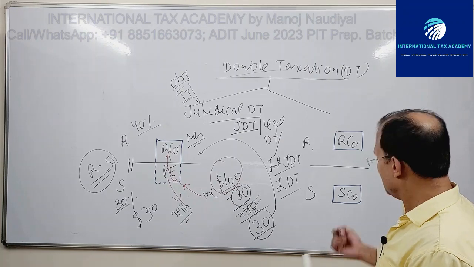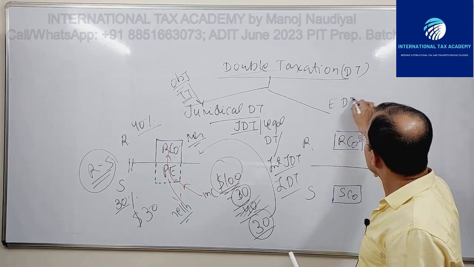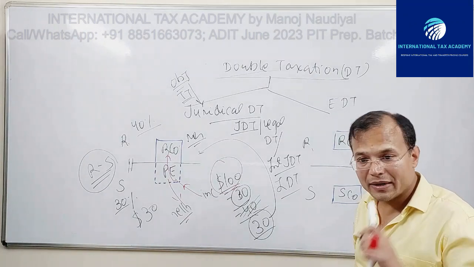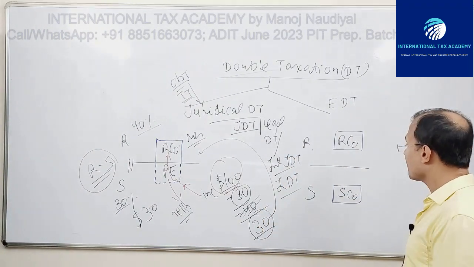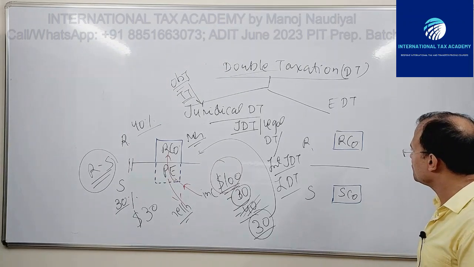Second double taxation is EDT, economic double taxation. What is economic double taxation?